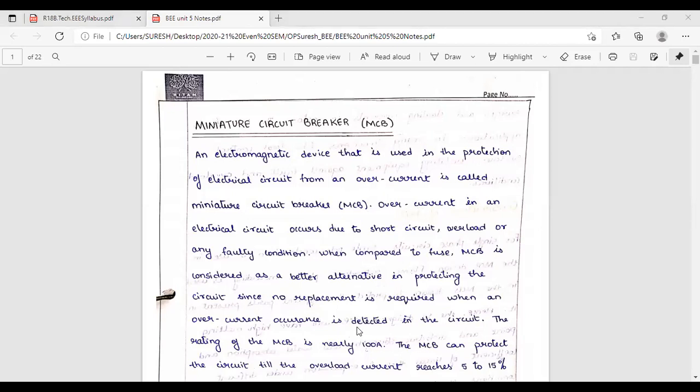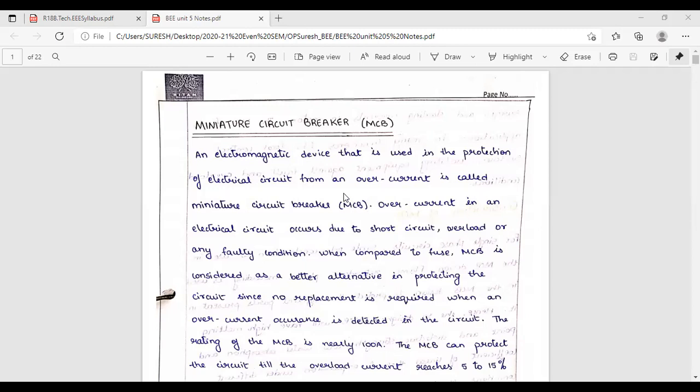Somebody has given a point in the chat box. Sir, why do we have to use an electromagnetic device? Can't we use only an electrical device? I will tell what is the electromagnetic device. Around the current carrying conductor, what will happen? Suppose you take a copper coil.